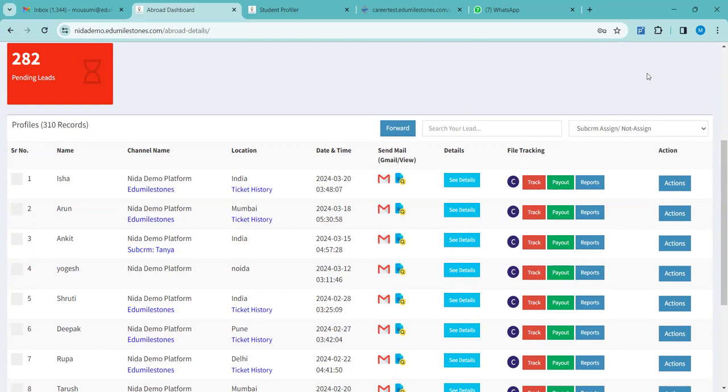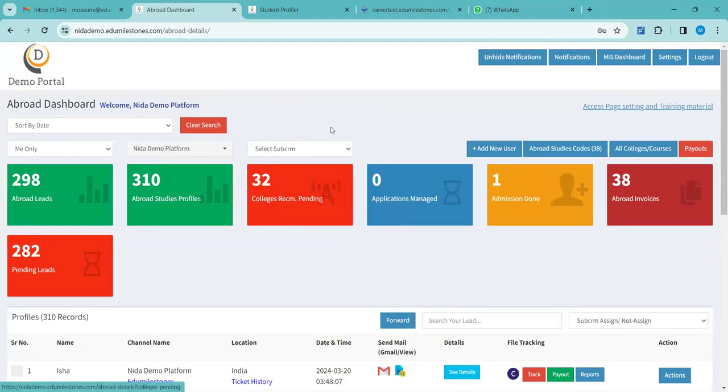It will reflect in your CRM. Yeah. Okay. But for going to the actions tab, the student's profile has to be there in your CRM first. Yeah. I got it. Right. Without the student's profile, it will not pop up. Yeah, I got it. Okay. So that is it. Is everything clear till here? Any doubts for anyone?